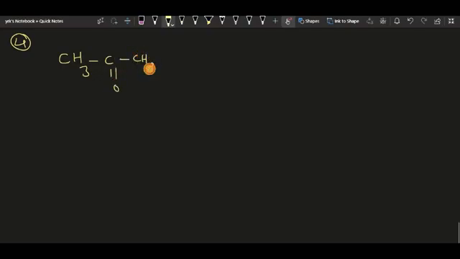This is nothing but dimethyl ketone, this is acetone. So if this acetone reacts with methyl magnesium iodide in the presence of dry ether, then what will be the product?